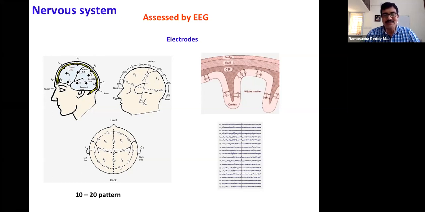We try to analyze the EEG signal in proper way and try to understand how the brain is functioning, our brain is thinking, our brain is issuing commands to different parts of the musculoskeletal system.